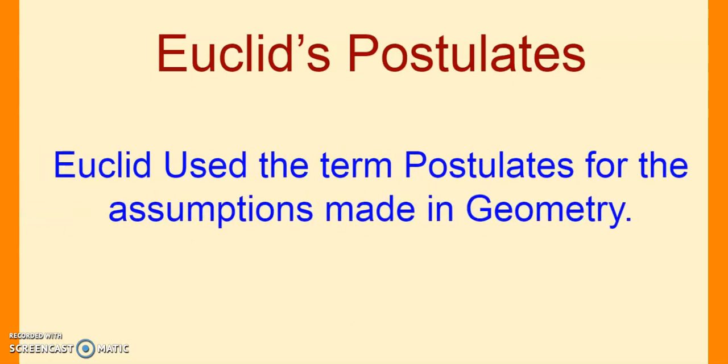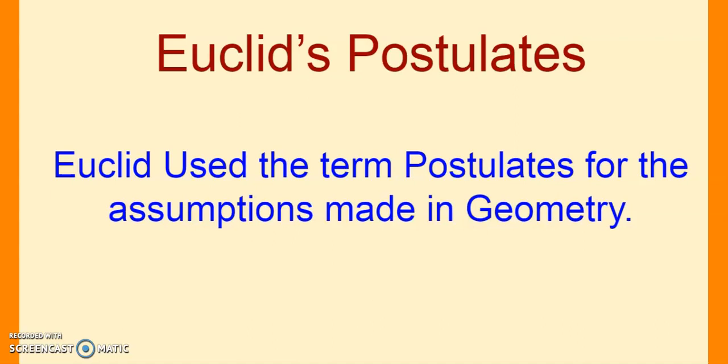But coming to postulates, they are similar to axioms in the sense that they are also statements which are self-evident or assumed to be true, but the term postulates is used by Euclid for the assumptions made in geometry.